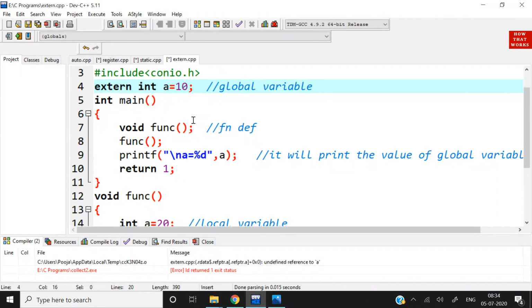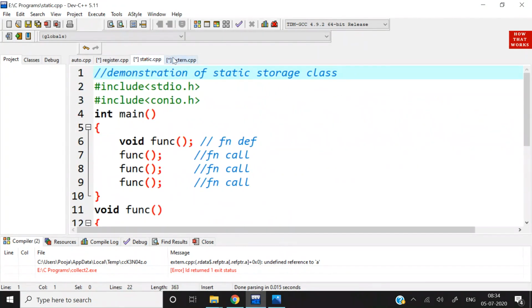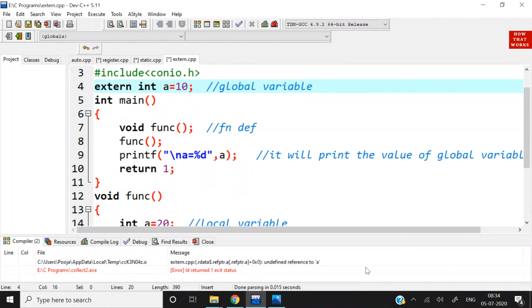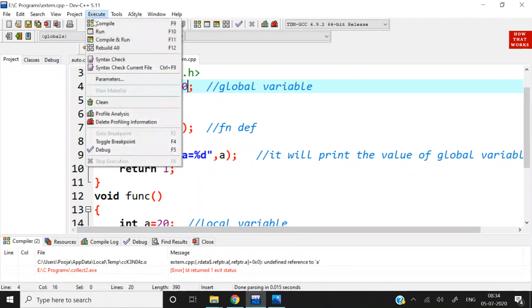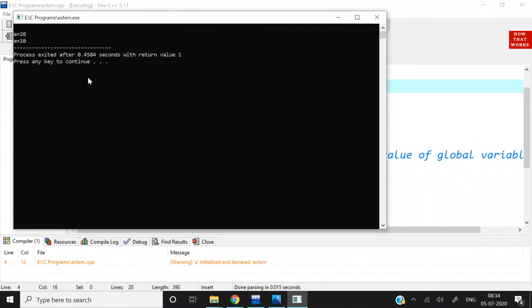so we need to give it a value so that it becomes a global variable. I hope you understand all the 4 storage classes, that is automatic, register, static and extern. These are very important in C as well as in C++. Let's execute it again to remove all the errors. a is 20 and a is equal to 10.